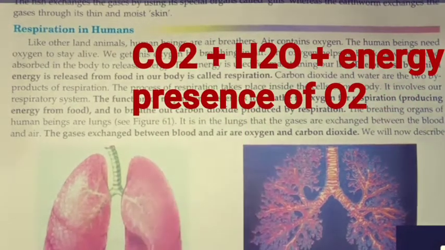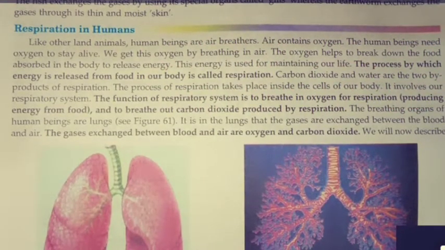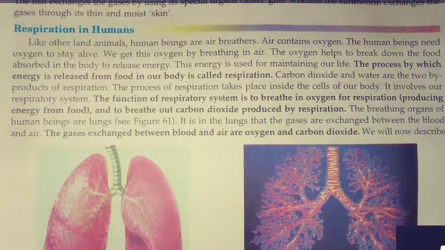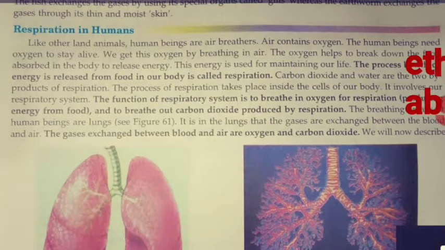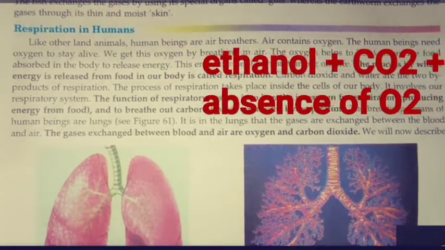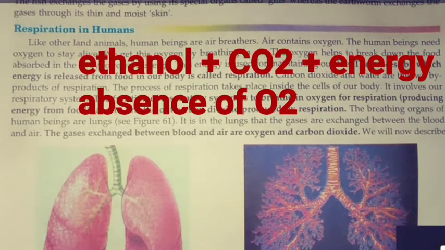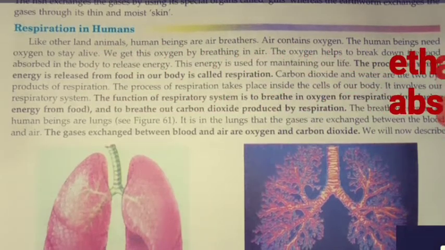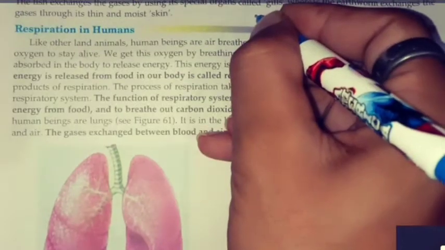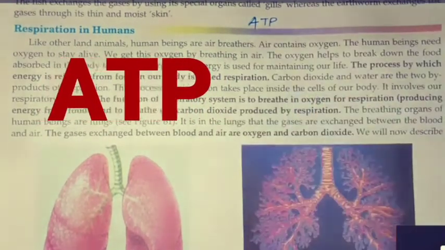And when it is broken down in the absence of oxygen, what are the byproducts? Yeah, correct. And energy is produced in the form of which molecule? ATP.